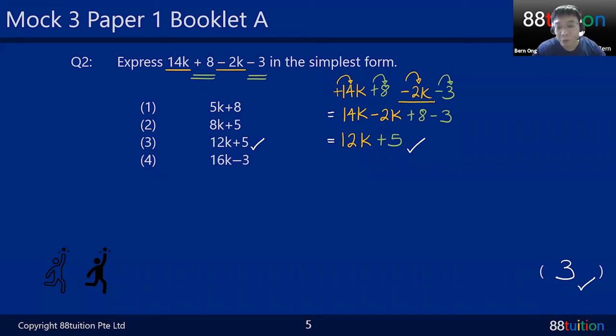All right, so not too difficult. Algebra for P6 is actually quite simple. When you reach secondary school, that's where the fun comes in.